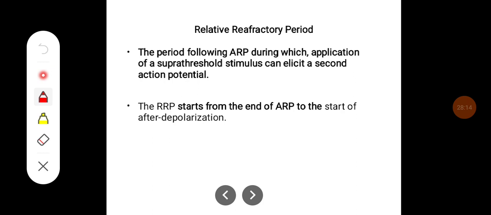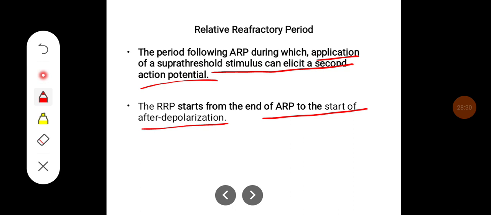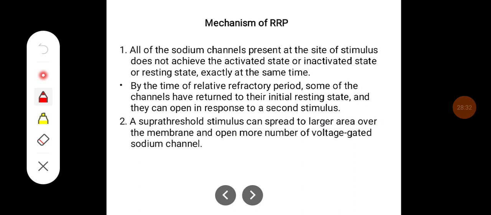Relative refractory period is the period following the ARP during which application of a suprathreshold stimulus can elicit a second action potential. This starts from the end of the ARP to the start of after-depolarization. All the sodium channels present at the site of stimulus do not achieve an inactivated state or resting state exactly at the same time.